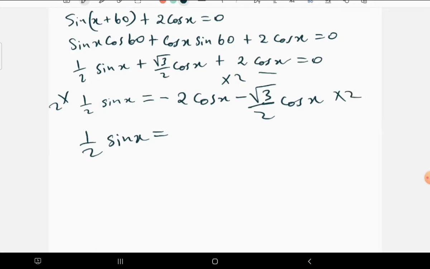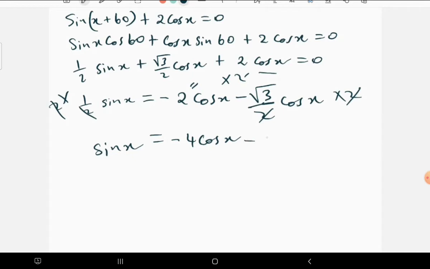If we do that, these 2 cancel that one. We'll be left with just sine x, which is equal to 2 times negative 2, which is going to be just negative 4 cos x. Then these 2 cancel that one. You'll be left with just negative root 3 cos x.